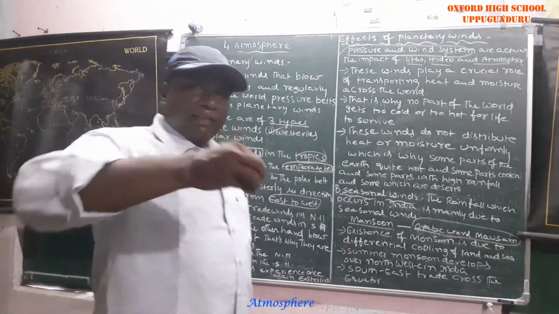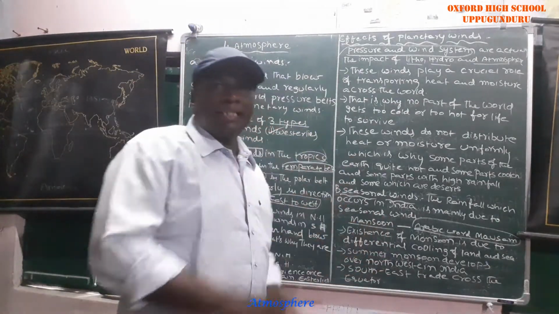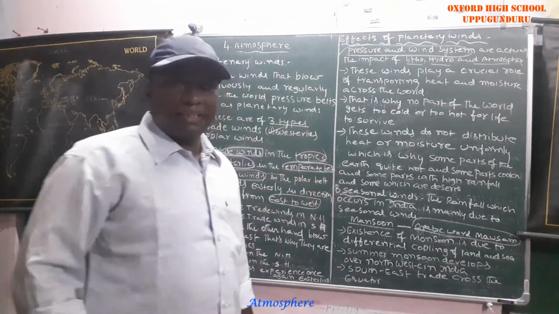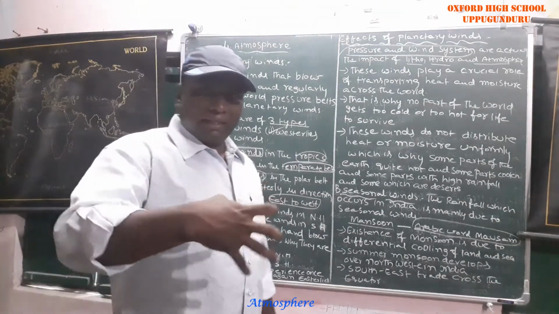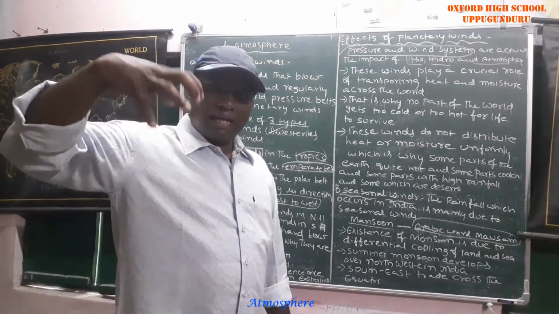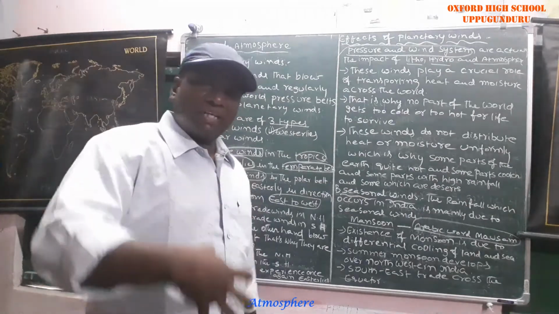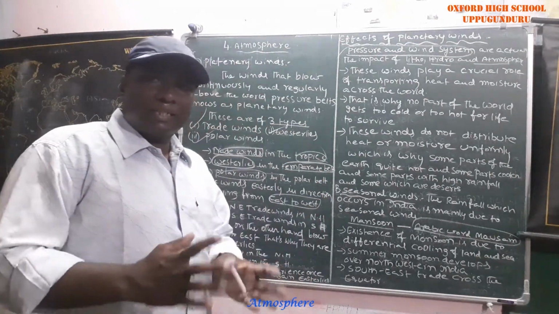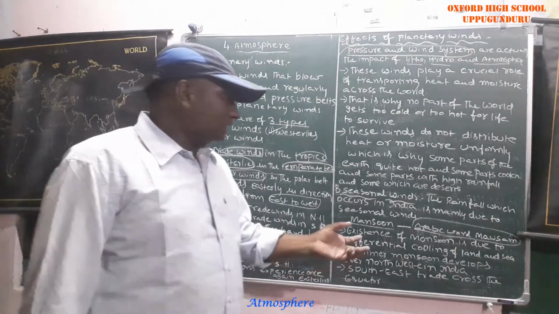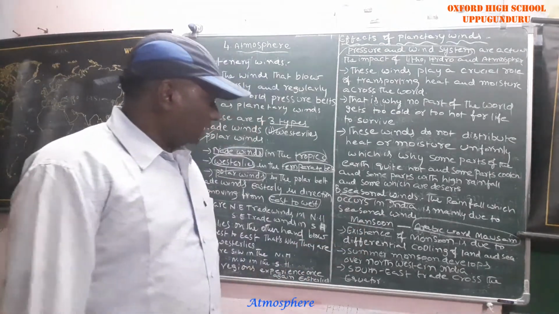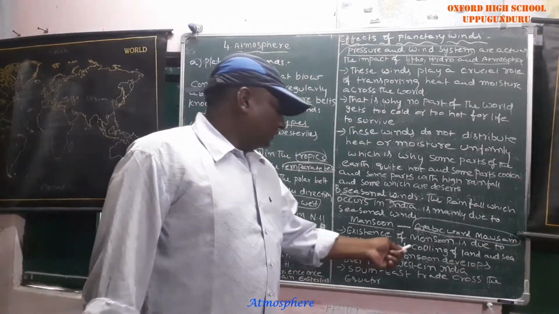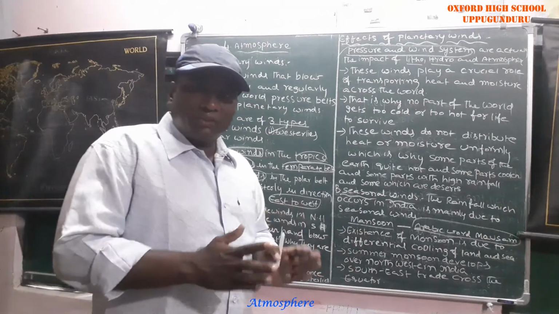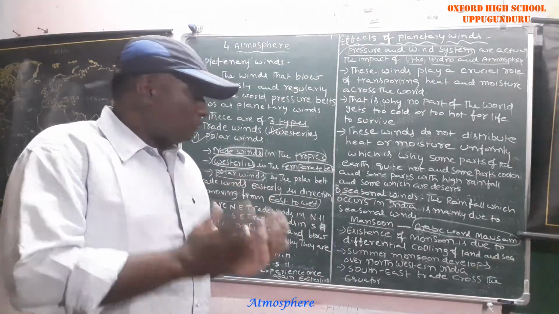Land and sea areas are heating up, aren't they? We are observing some variation in terms of heat. Land heats very fast and cools very fast, but sea water cools very slowly and loses heat very slowly. Due to this different cooling in the land and sea, monsoons are forming.